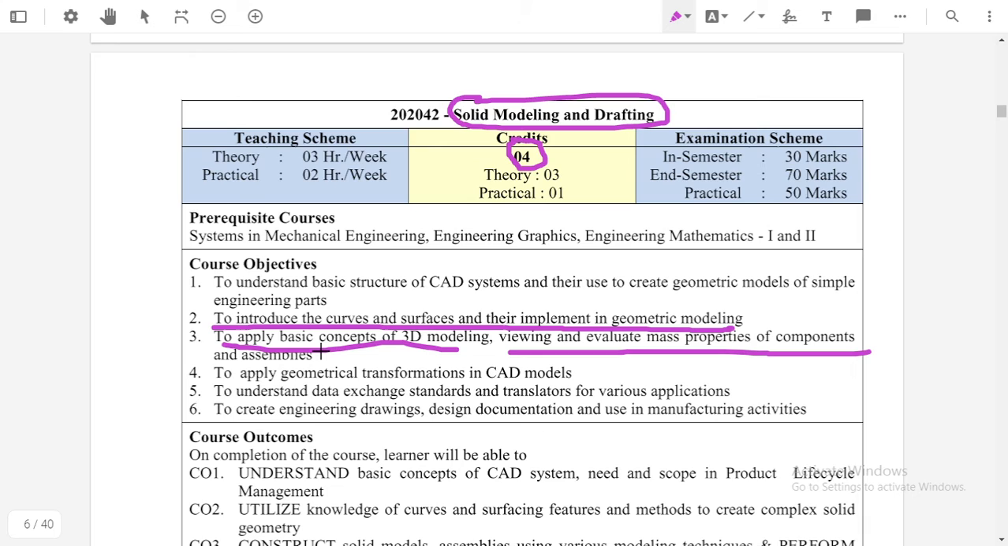We can also evaluate the mass properties of the component. By knowing the 3D modeling software, we can obtain the mass properties of the model. If we have a model made up of some material, by using its dimensions we can calculate its mass and its volume. So in this way we can obtain the mass properties of the component after learning the solid modeling and drafting subject.